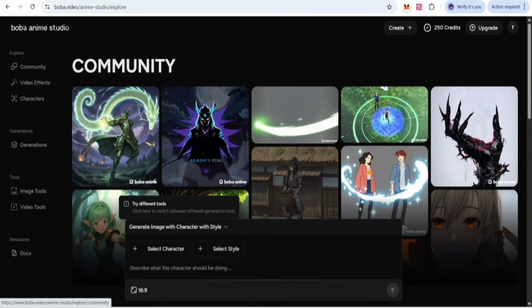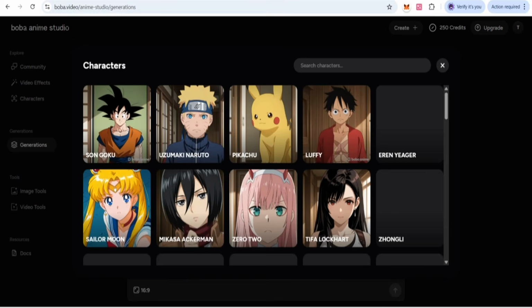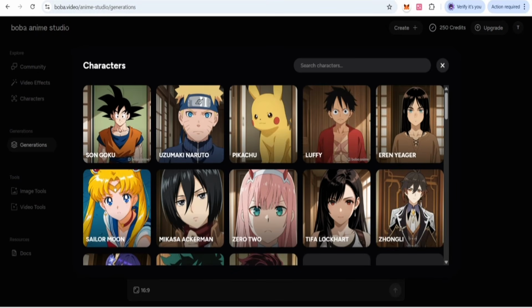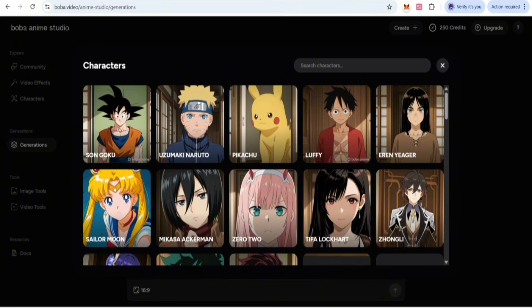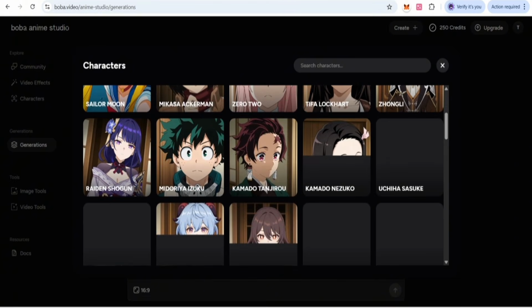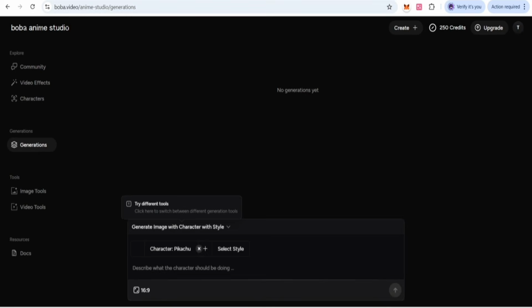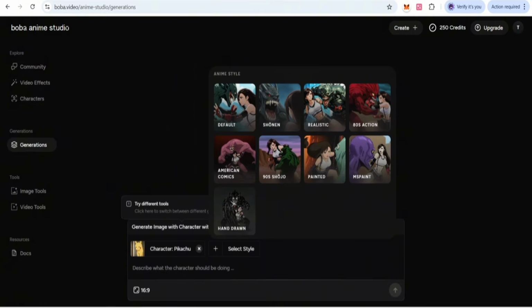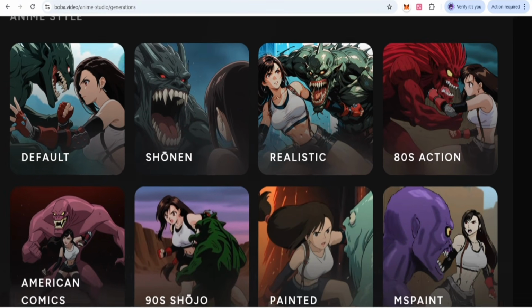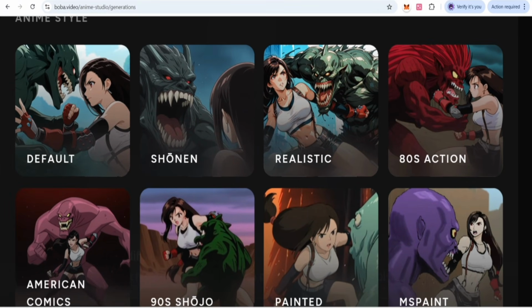Then you can see Son Goku, Uzumaki Naruto, Pikachu, and 02, and so many characters have been given there. You can select them, and next you can select the style as well, like American comics, the anime style, or default.